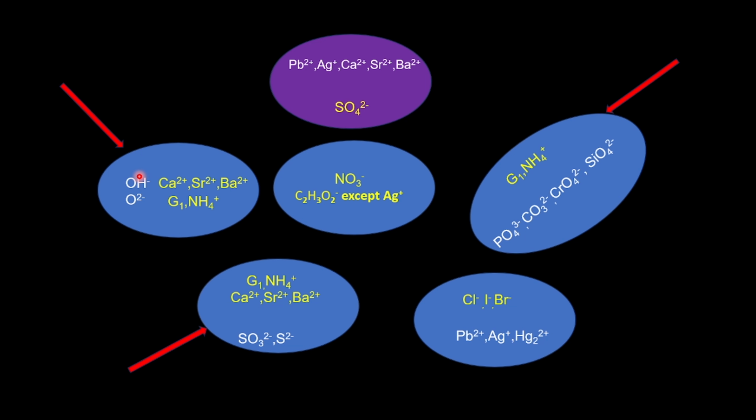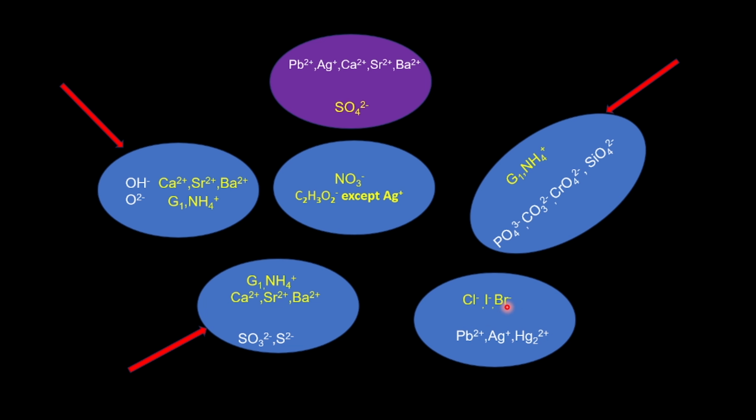Get that? Now let's come to this side. Because there is an arrow here, it indicates that all hydroxides and oxides are insoluble except when they meet with the ions here. Don't worry, I will give you a simple way of saying this. The next one here indicates that there is an arrow. So all SO3 2 minus and S2 minus are insoluble except when they combine with these ions.